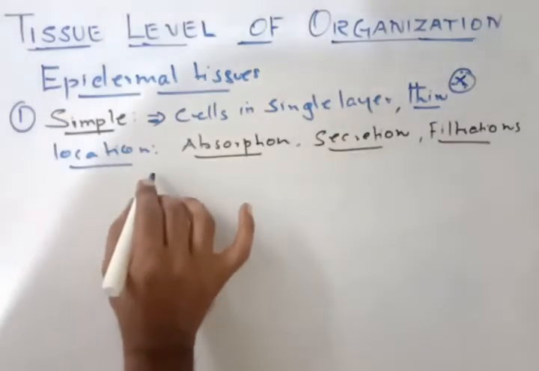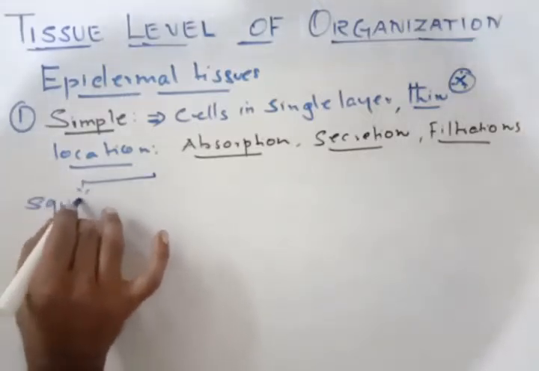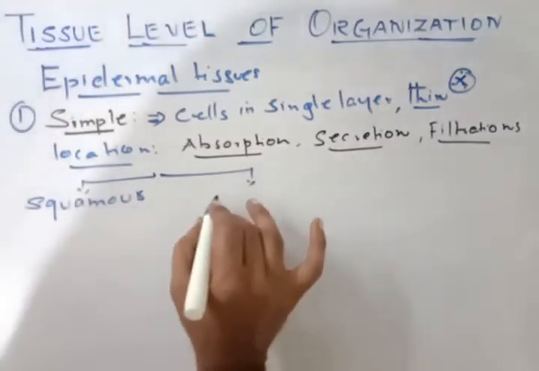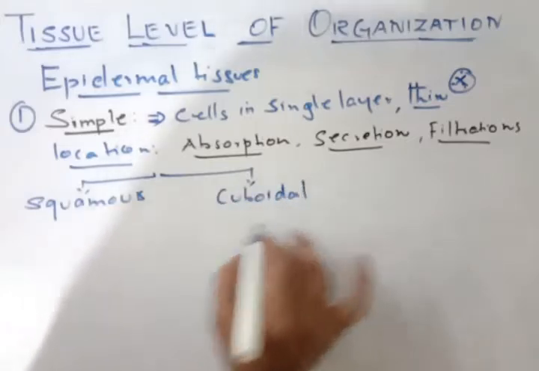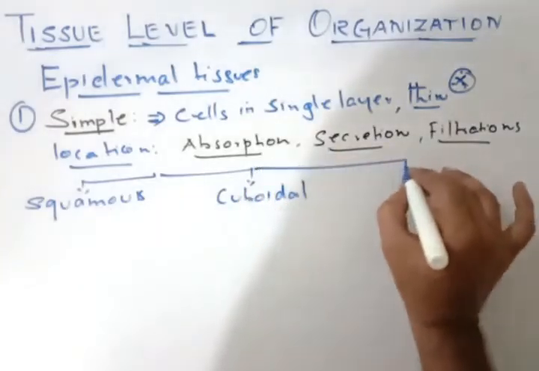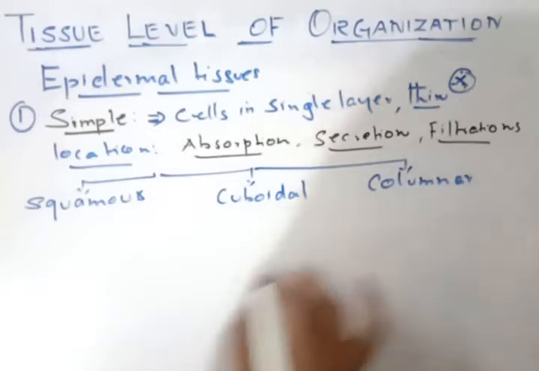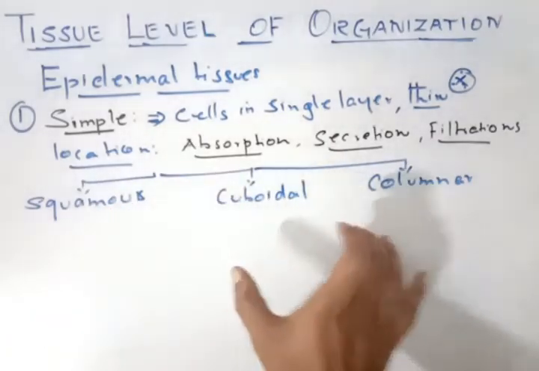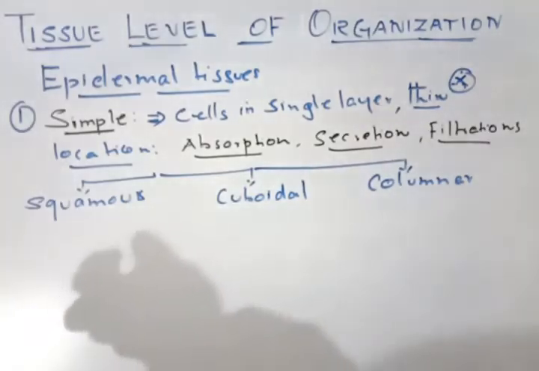If the cell arrangement is flat, it is called squamous simple epithelium. If the cell arrangement is in the form of a cuboid, it is called cuboidal simple epithelium. If the cell arrangement is in the form of a column, it is called columnar simple epithelium. So based on the cell shape, it is classified into three types: squamous, cuboidal and columnar. First we will study squamous, then we will go for cuboidal and columnar.